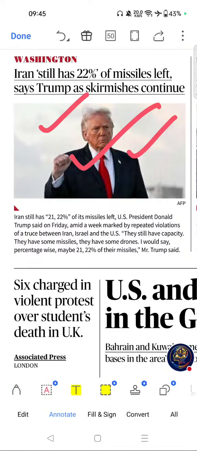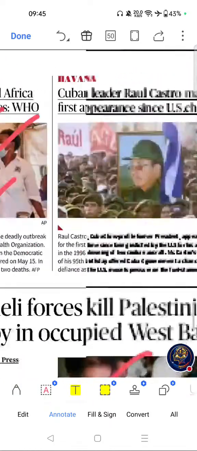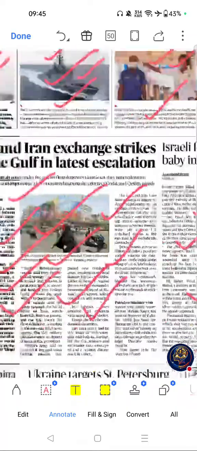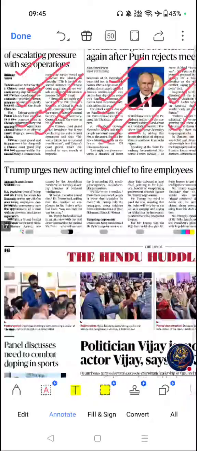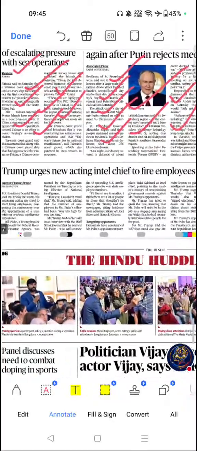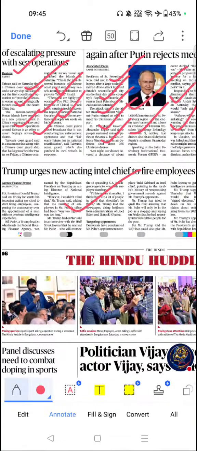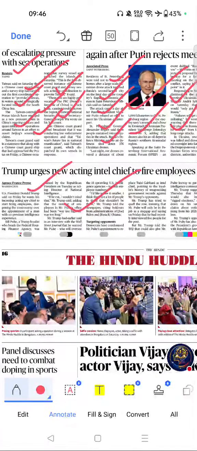Move on to next important article of this page was this one. Trump urges new acting Intel chief to fire employees. If you see the importance, useful comparative governance example, relevant for understanding institutional independence. Please go through this topic.